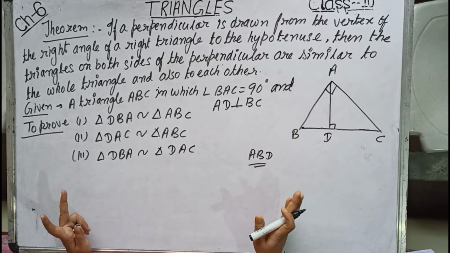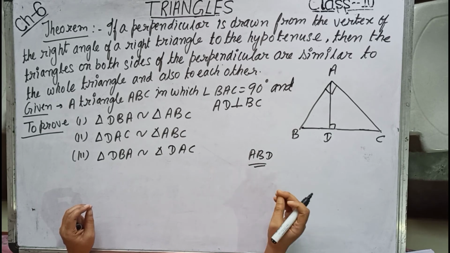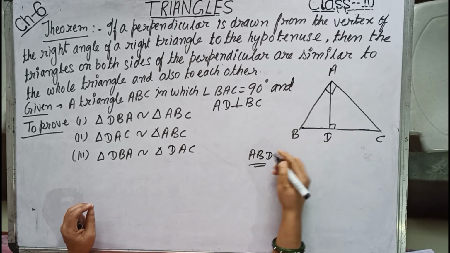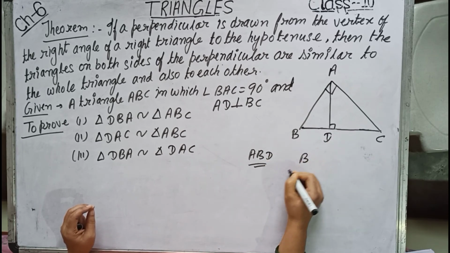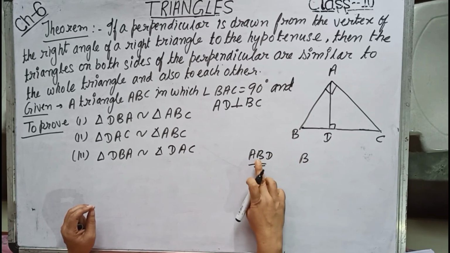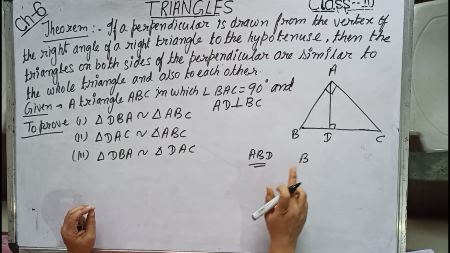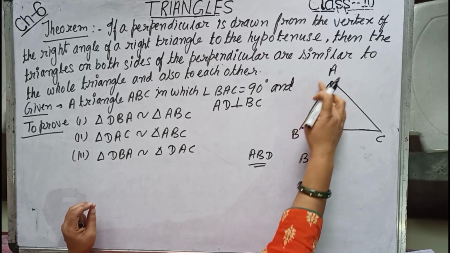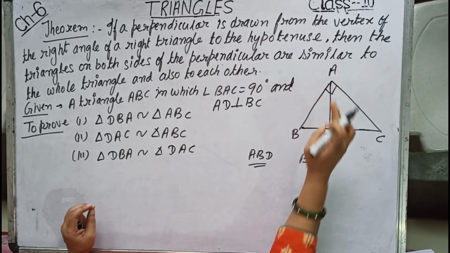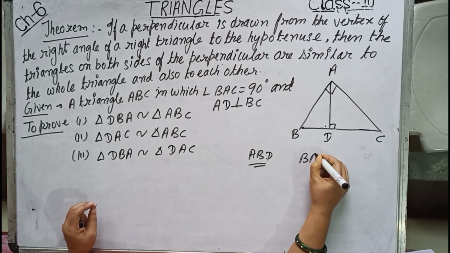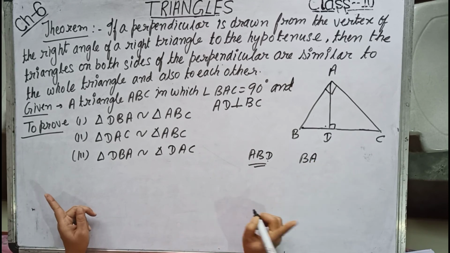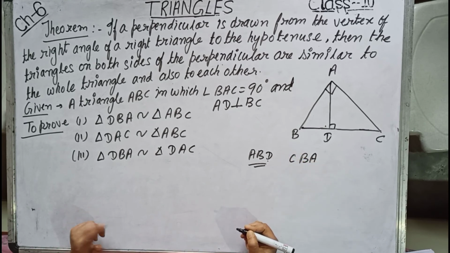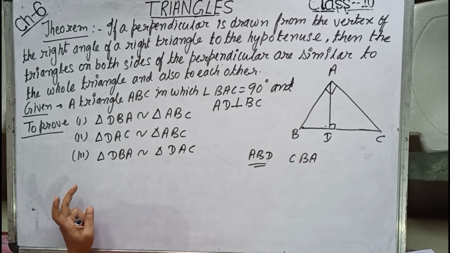So I will be seeing, at least two angles, which is equal to which angle. Now in ABD and ABC, B equals to B. So wherever I write B in ABD, I will be writing B in ABC. Now in triangle ABD, angle D is 90 degree, but in triangle ABC, angle A is 90 degree. So wherever is D over here, I will be naming over here A. I think now you understand. So over here, now the triangle name will be CBA. So now you understand how to name it.